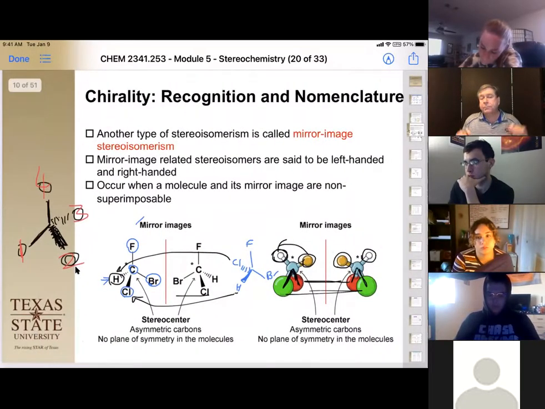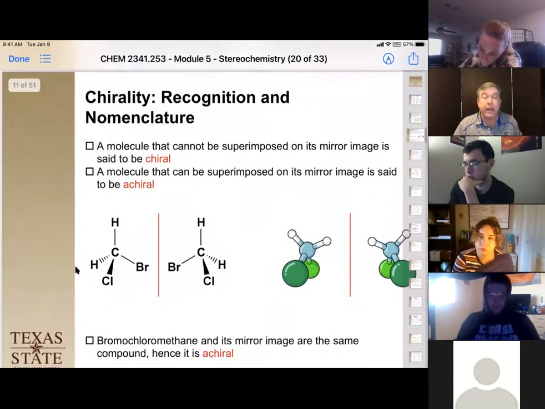Okay, so what does that mean? That means to be a chiral carbon, you have to have 4 different things on your carbon. That's because if you had 2 of the same things, you could make a mirror image, but then you could rotate it around so it looked the same.